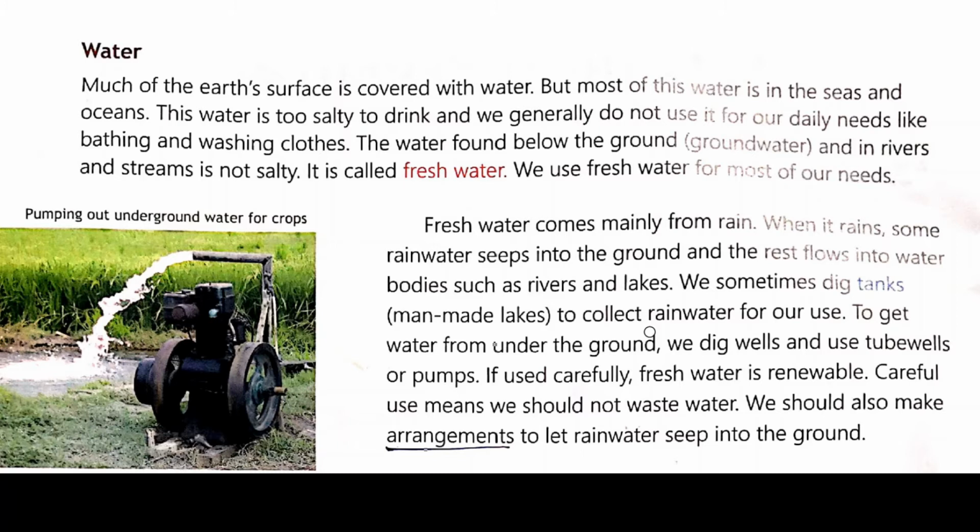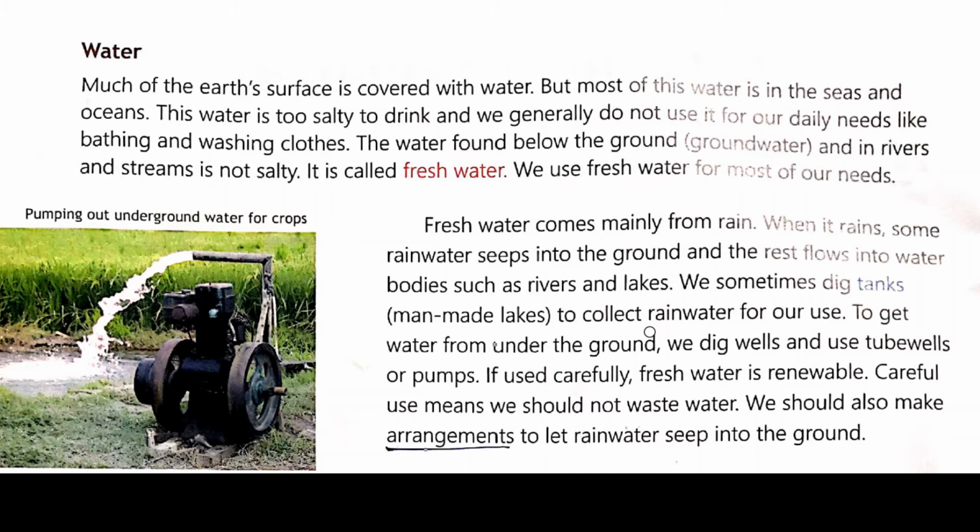So much of the Earth's surface is covered with water. 70% of Earth's surface is covered with water. But most of this water is in seas and oceans. This water is too salty to drink, and we generally do not use it for our daily needs like bathing and washing clothes. We cannot drink it, and we neither bathe with it nor wash our clothes with it.